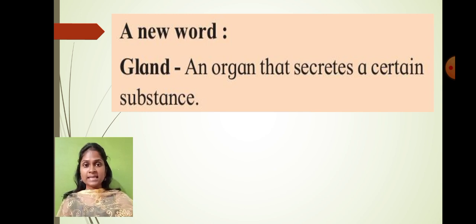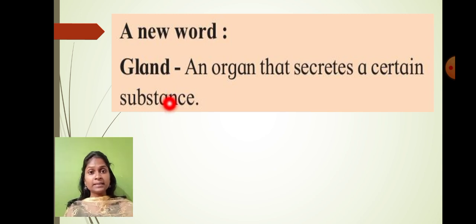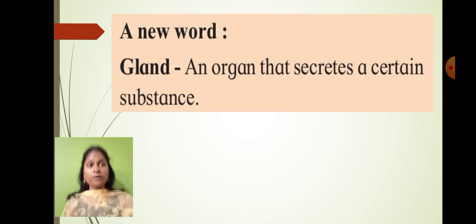Gland is a new word which we learnt in the last session. So what do we exactly mean by the gland? A gland is an organ that secretes certain substances. Certain substances which are helpful for what? The process of digestion. So this is called a gland.